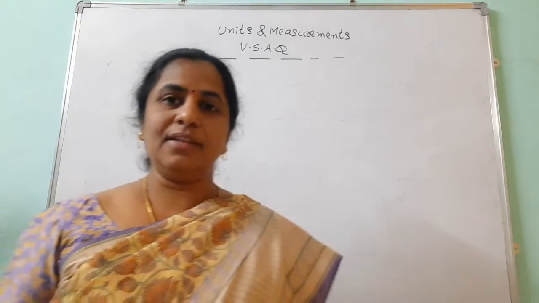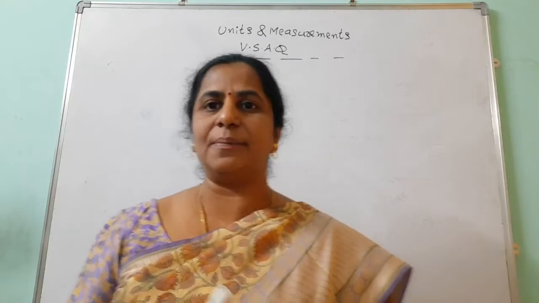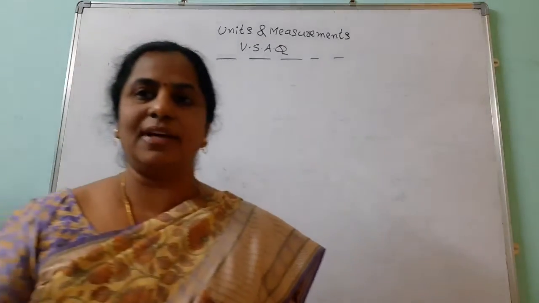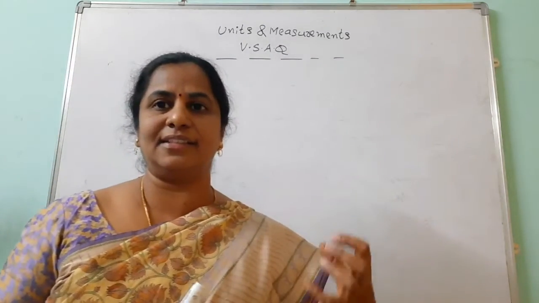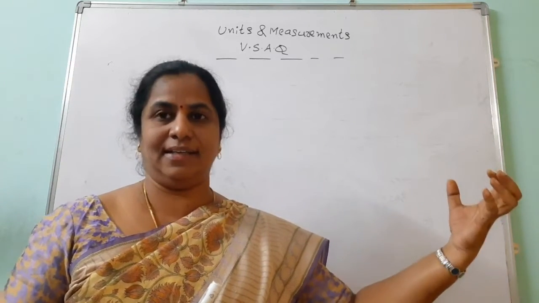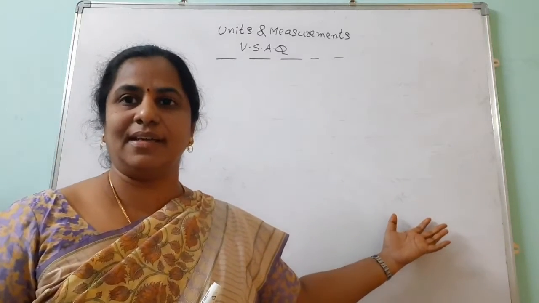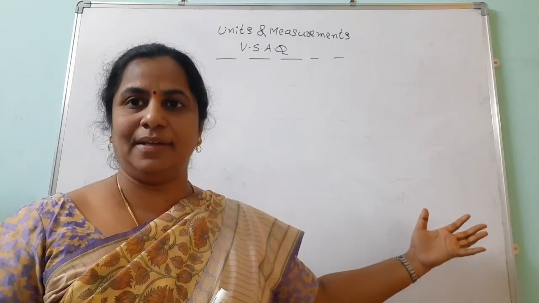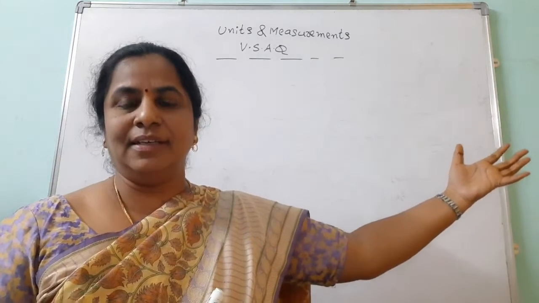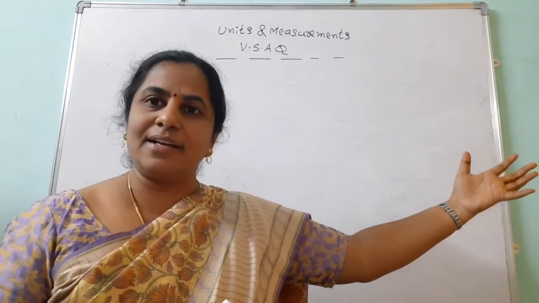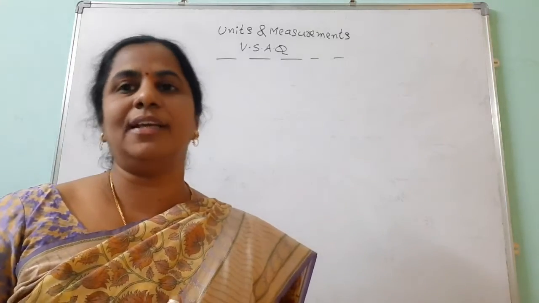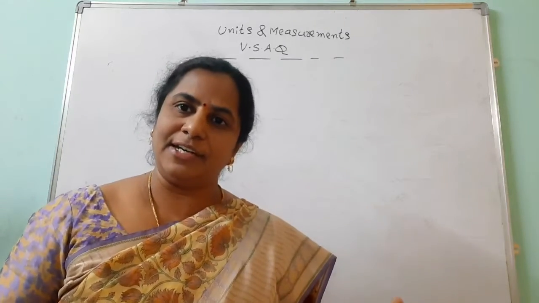In that, the first one is over: what is accuracy and what is precision. Then the second one is over: how many types of errors are there. Then the third one: how can we eliminate the systematic errors. We can increase the experimental techniques. First, we are using a meter scale. We know that the error is 1 millimeter. Then we can go to the vernier calipers. That error is 0.01 centimeters. Then we go to the screw gauge. That error is 0.01 millimeter. So when we increase the experimental techniques, automatically we can reduce the error.